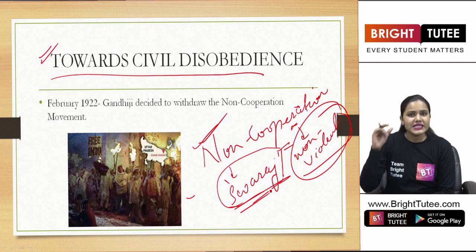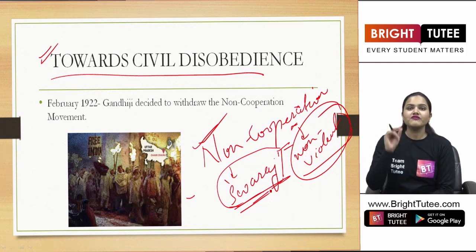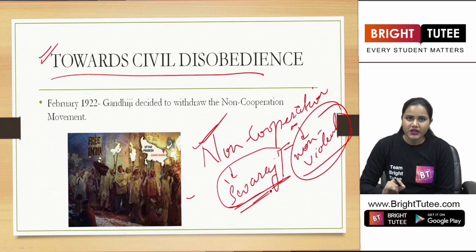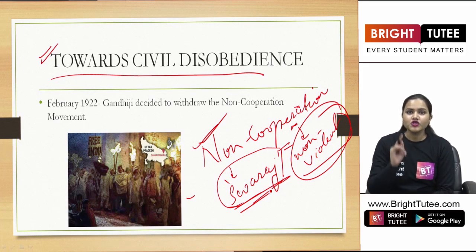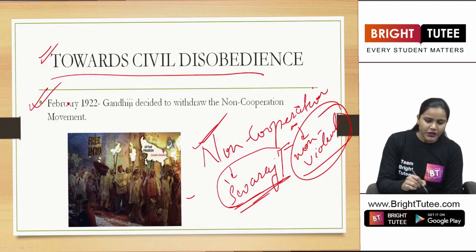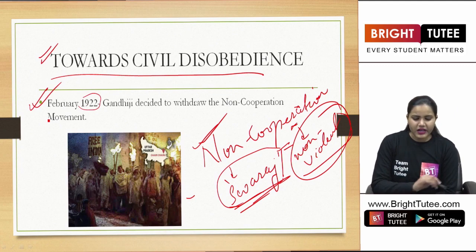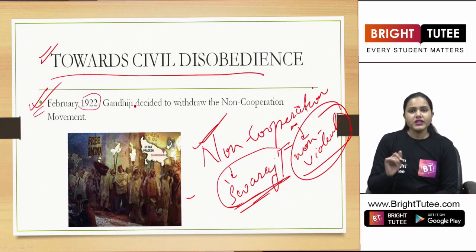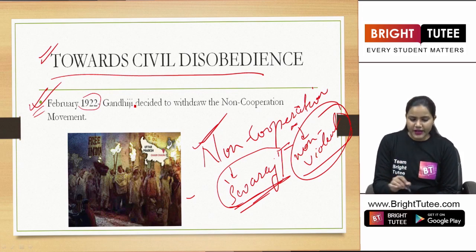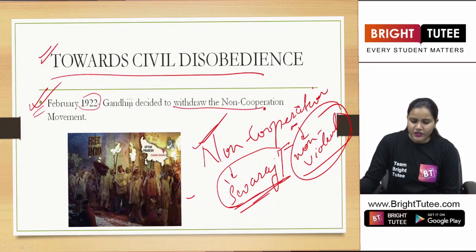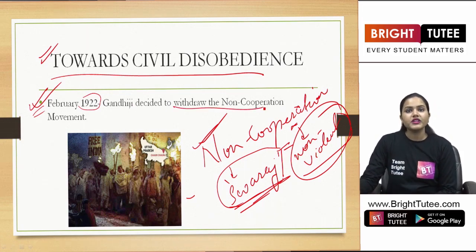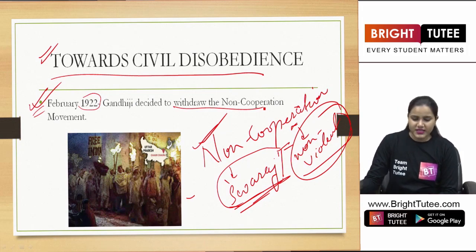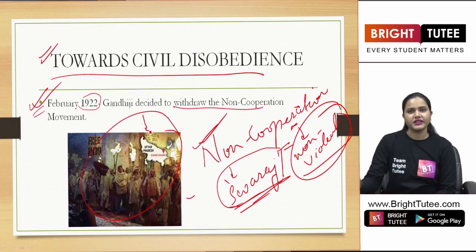But what was that incident that led to the withdrawal of the non-cooperation movement? So it was the Chora incident, about which we are going to learn right now. So it was in the year 1922 and the month is February. So in this year, what are we seeing? That Gandhiji decided to withdraw the non-cooperation movement. But what was the reason behind it?